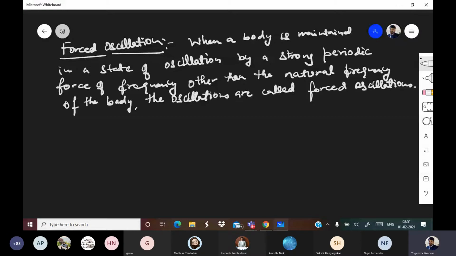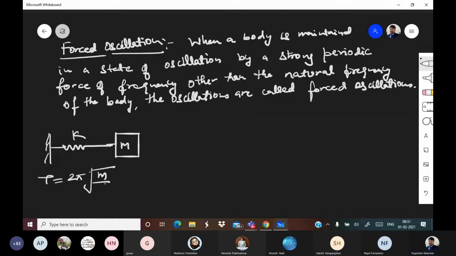Suppose there is a spring mass system, I'm just giving you an example. So T is equal to 2 pi under root m upon k for the spring, right? So f is equal to 1 upon T is equal to 1 upon 2 pi under root k by m.